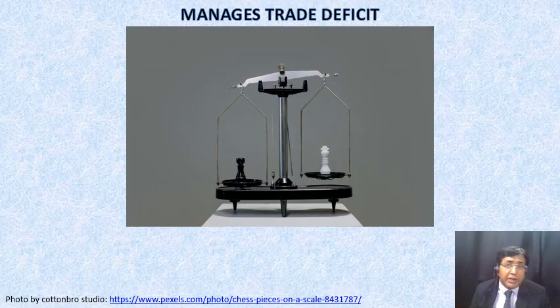And it manages trade deficit efficiently. Now, first understand the meaning of the term trade deficit. Trade deficit is nothing but the difference between imports and exports. Or when you come across the term trade deficit, in simple words, it's nothing but the value of imported goods is more than the value of exported goods. When tariffs are levied, the demand for imported goods can go down. If the demand for imported products decreases, automatically the level of trade deficit will also go down because the payments of the economy will actually go down in that particular case.